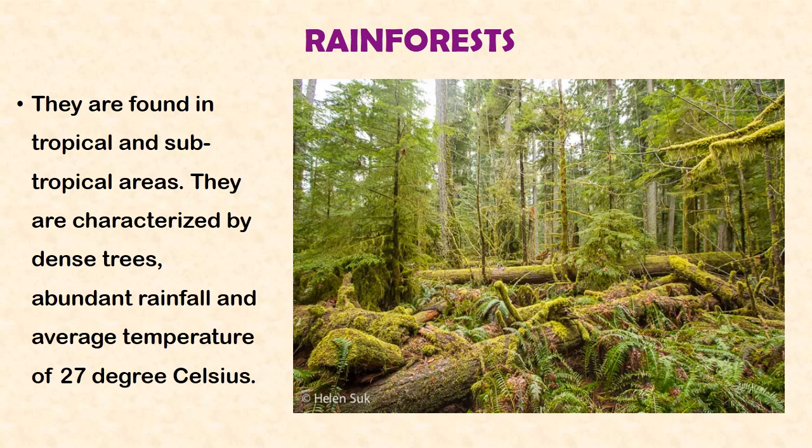In other words, the majority of the population there is dense, very large trees that form canopies, and usually the ground region is blocked from sunlight. It has abundant rainfall and an average temperature of 27 degrees Celsius. The rainforest can be found in Nigeria, Brazil, and other parts of the world. So these are the rainforests.